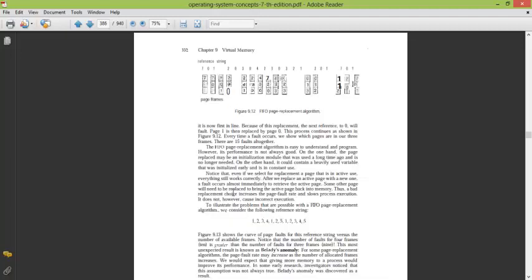So our frame size is 3 and the sequence is very big. Right. So in the first step, we introduce a 7 into our frame. This is a frame, this 3 box. Okay. First is 7, we introduce the first page into it 7. The next step, we introduce the second page 0, and the next we introduce a 1. Right. Now since it is first in first out, when 2 comes, one of 7, 0 and 1 has to be swapped out. Since 7 came first, it will be swapped out, so the frame will become 201. Right. So 7, 70, 701, and then 2 comes and it will become 201.